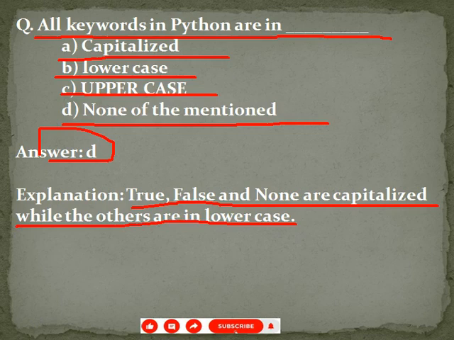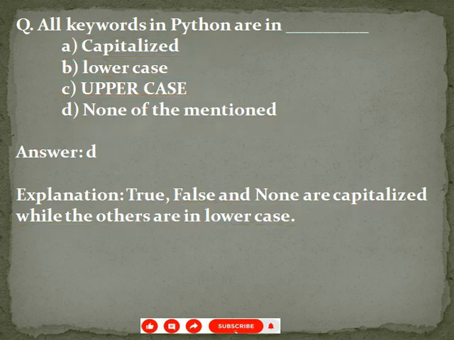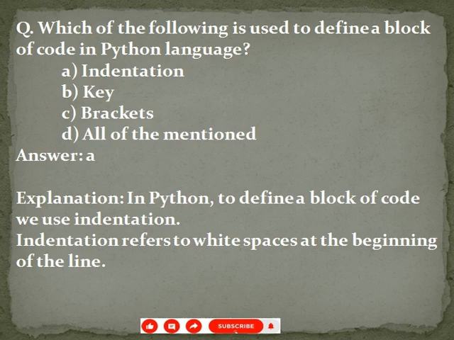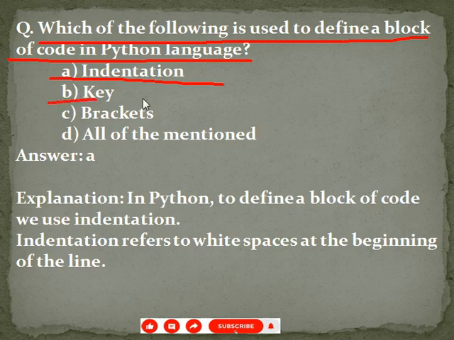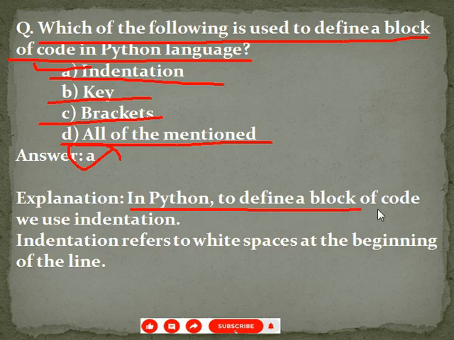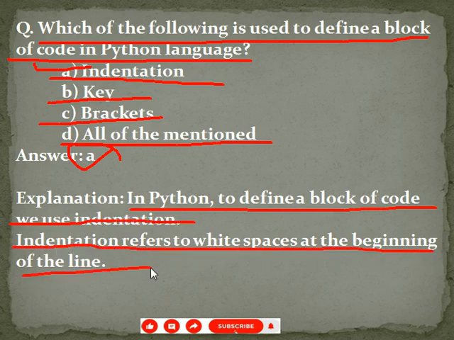Next question, which of the following is used to define a block of code in Python language? Given options are option A indentation, option B key, option C brackets, option D all of the mentioned. Your correct answer is option A indentation. See the explanation, in Python to define a block of code we use indentation. Indentation refers to white space at the beginning of the line.